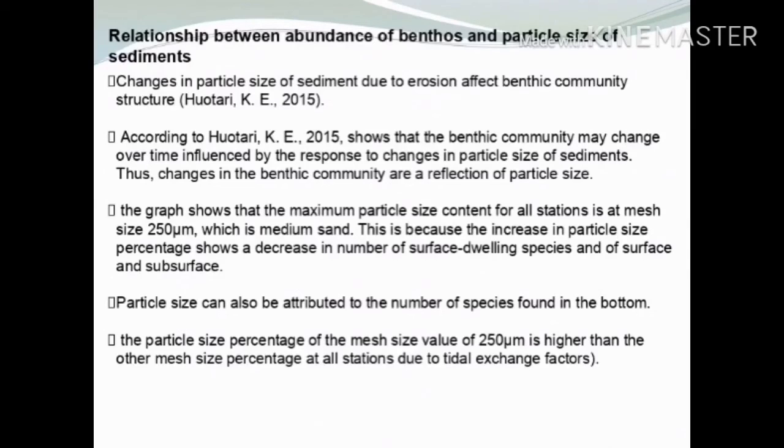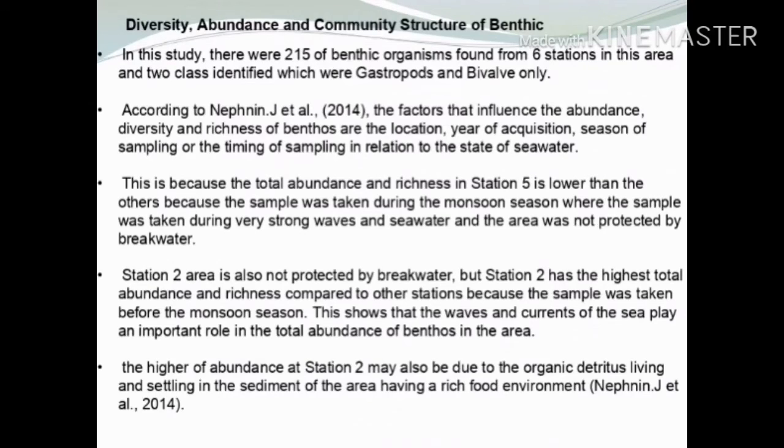The graph shows that the maximum particle size content for all stations is at mesh size 250 micrometer, which is medium sand. This is because the increase in particle size percentage shows a decrease in number of surface-dwelling species in the surface and subsurface. Next, diversity, abundance, and community structure.